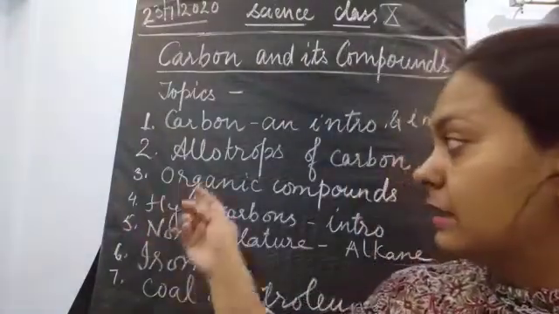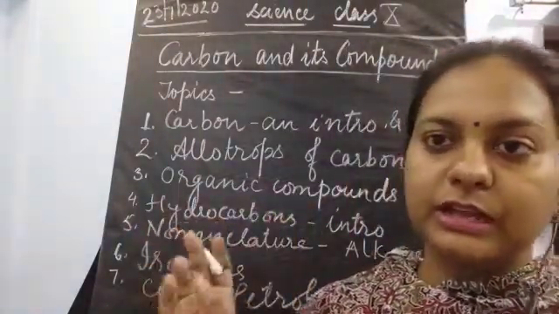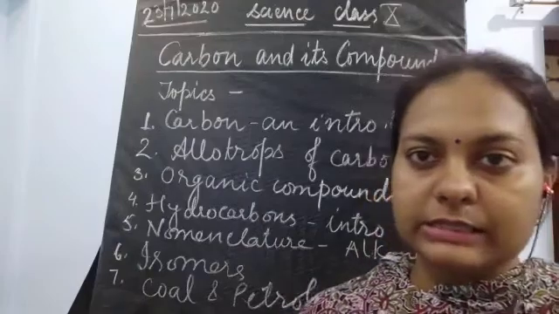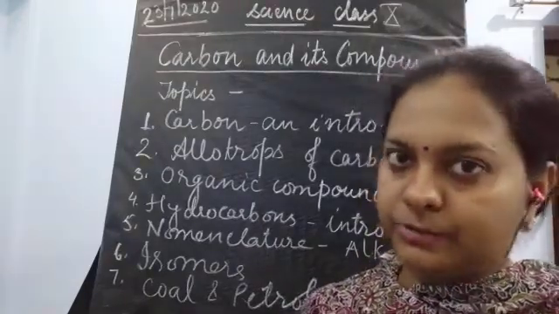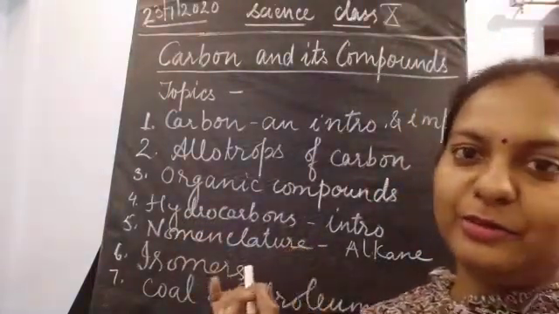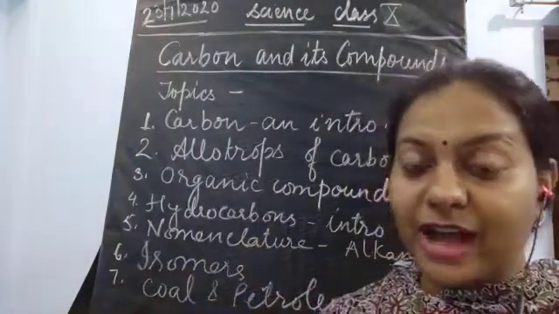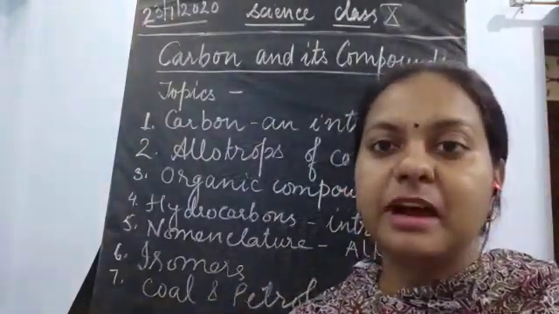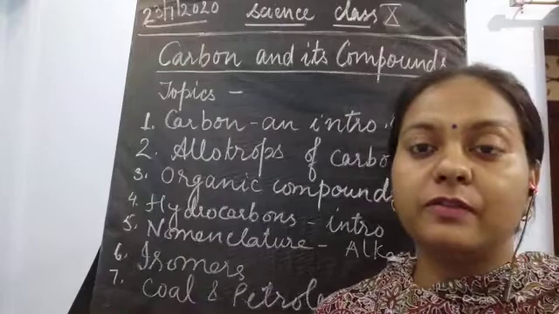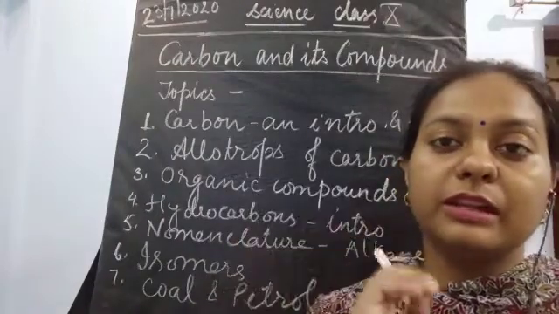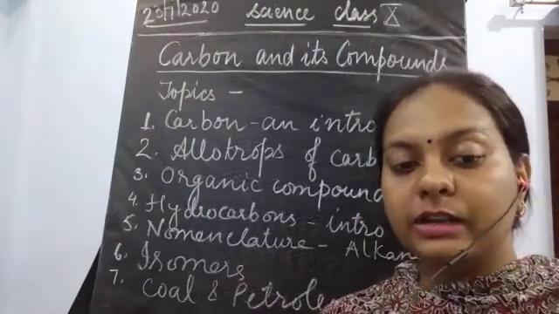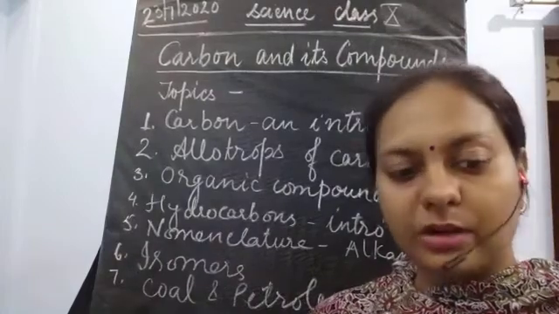Next, in organic compounds, only some of the compounds I'm going to tell you, that is hydrocarbons, and what is the meaning of the word hydrocarbons. Here two are there, but I'm not going to discuss that because it is deleted from your chapter. Next we'll discuss nomenclature, meaning naming the carbon compounds. This was actually a very vast topic. Before that you need to study different functional groups, and different types of hydrocarbons would also be included in the nomenclature part. That was really a very difficult part, but since it is not included, I will also not teach you.